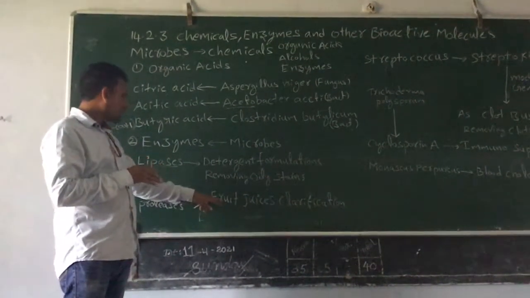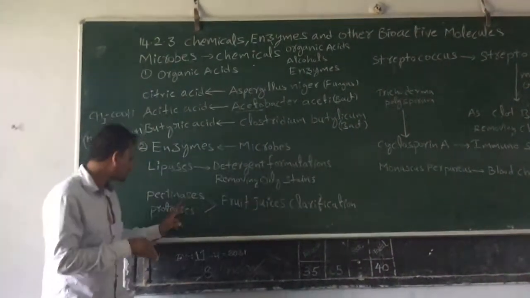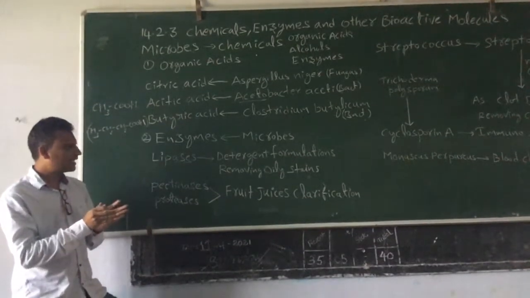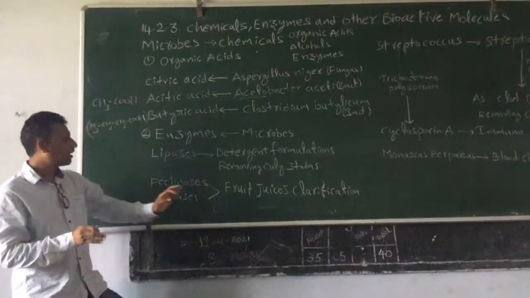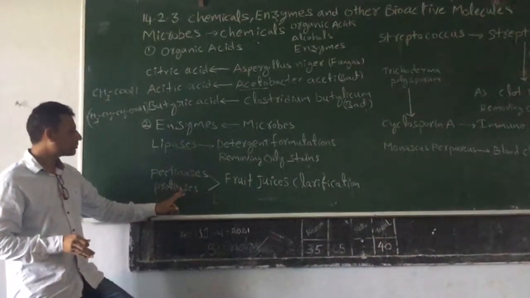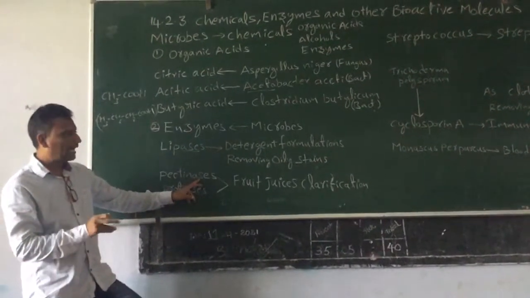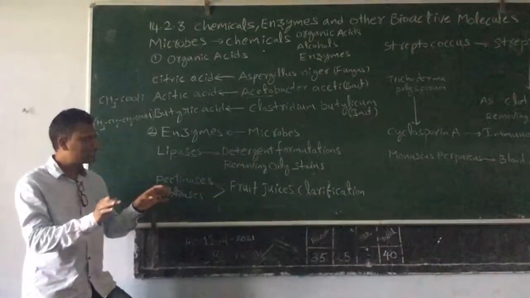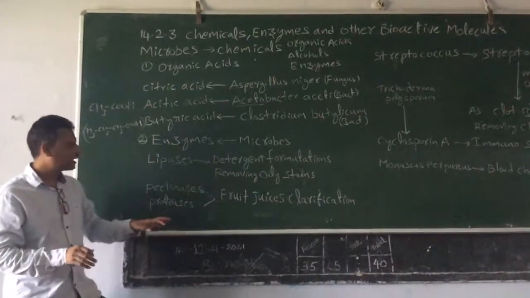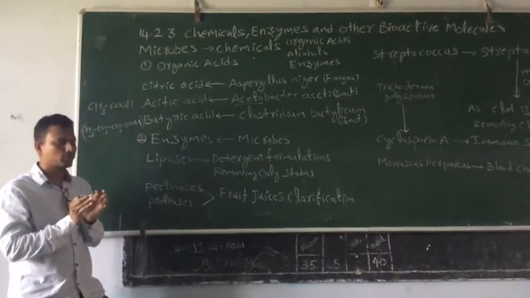So what will happen? They clear the fruit juices by using the pectinases and proteases. They also grind the grapes during the production, but they add pectinases and proteases. What will happen? The pectinases digest the pectin, a plant product in the juice, and clear it. Proteases will digest the proteins present in the juice. That's why the processed fruit juices are very clear to look at.